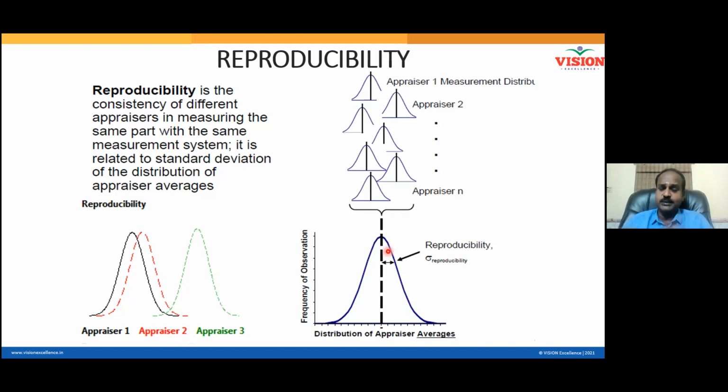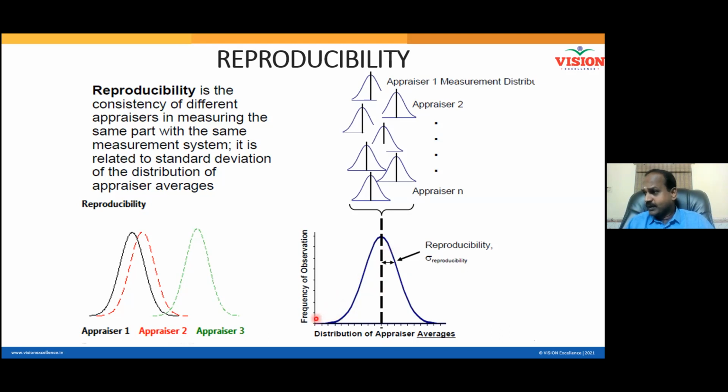You have Weibull distribution, you have gamma distribution, so many distributions. But you can manage all the problems by converting the distribution into a normal distribution. But work with the averages, not with the individual reading.